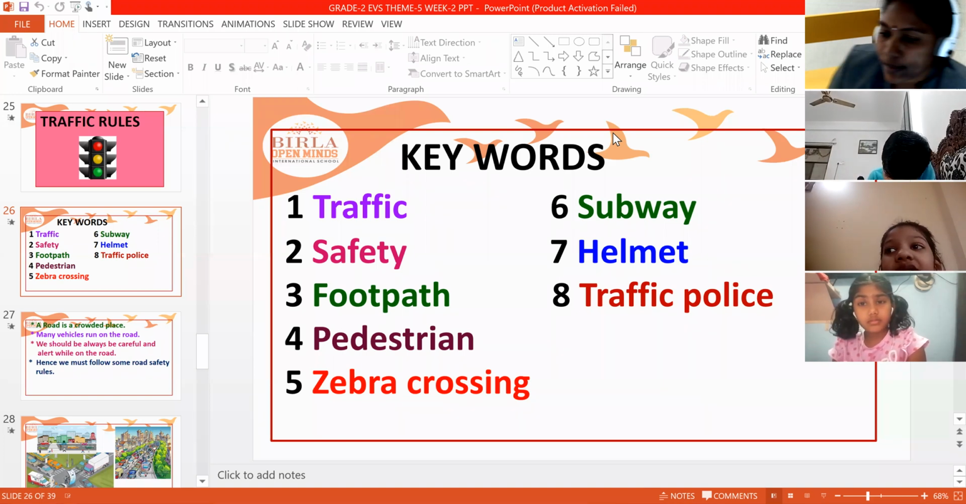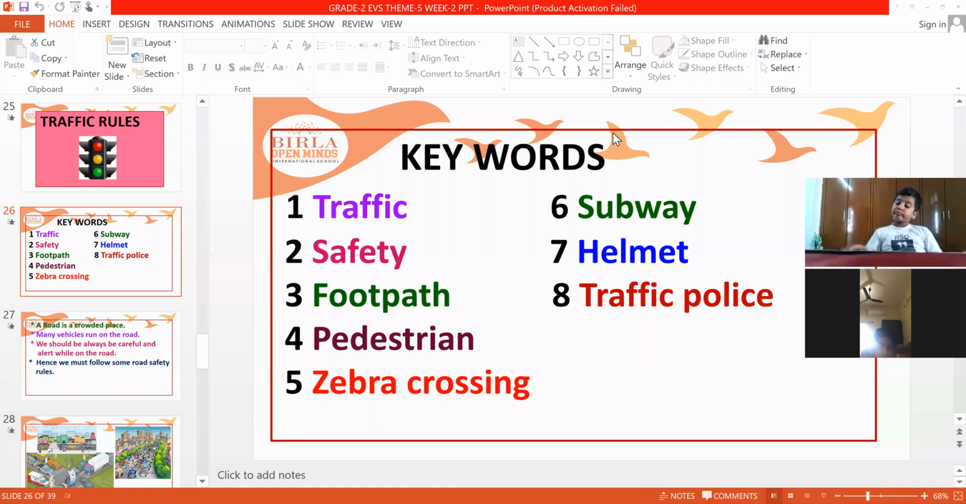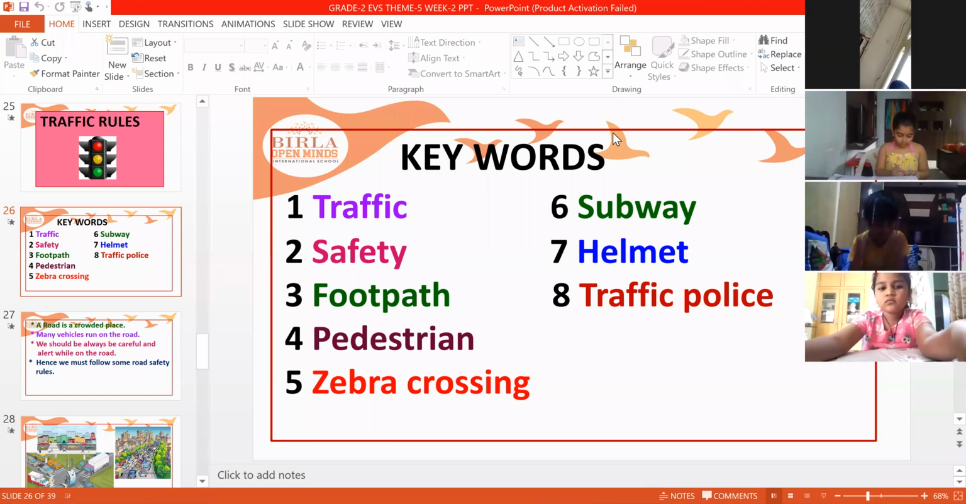Third one, footpath. Footpath means the place where we can walk on the road. The place where people can walk on the road is called a footpath. Next, pedestrian. Pedestrians are the people who walk on the road. Next, zebra crossing. Zebra crossing means the place where we can cross the road from one side to the other.